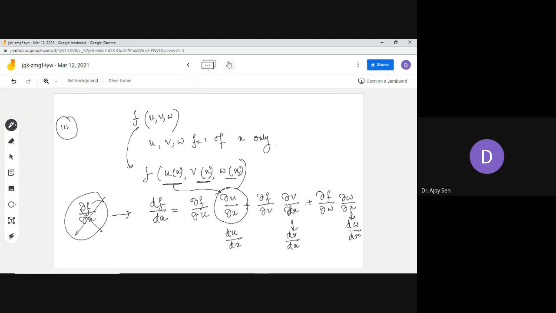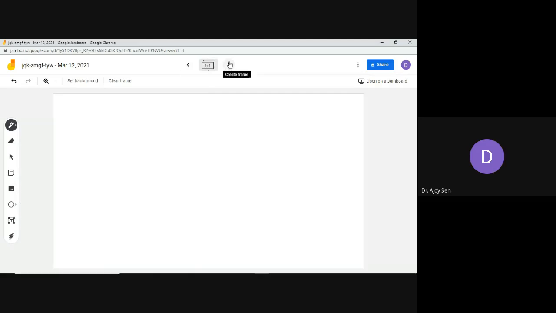So now I will move on to the idea of total differential. I introduced this total differential in the function of a single variable. There, delta y you have to write as epsilon delta x plus a delta x.